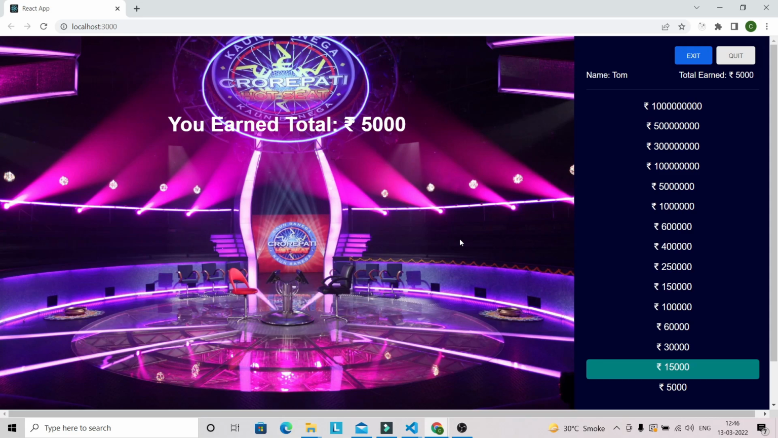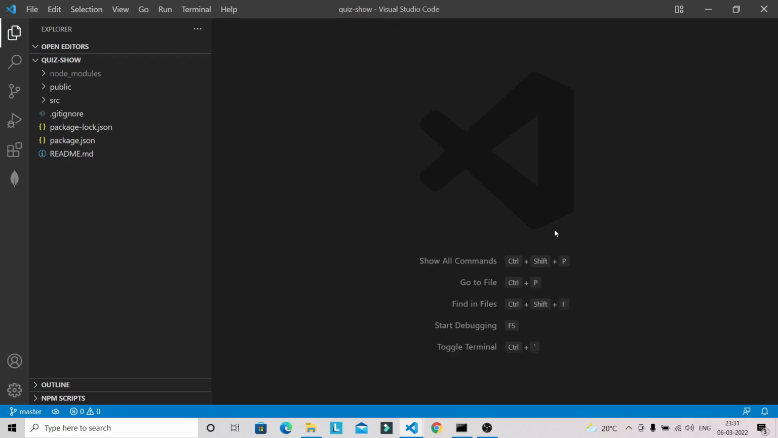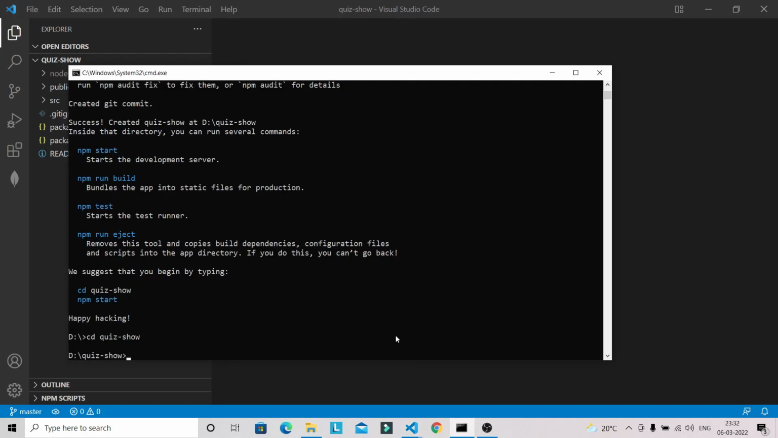So let us start building this quiz application. As you can see, I have already created a React project with the command npx create-react-app and the project name. I have opened it in my Visual Studio Code. Before we do npm start, we need to install some packages. So let's install those packages.